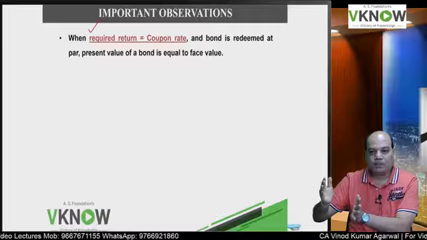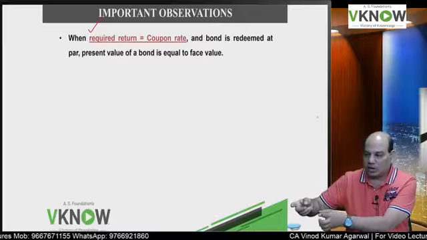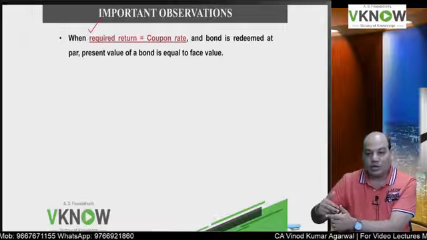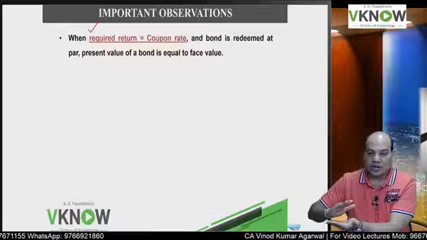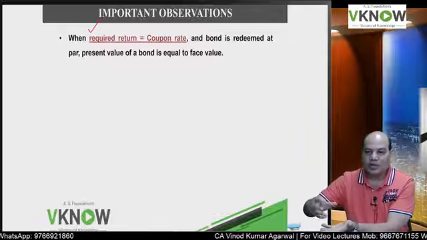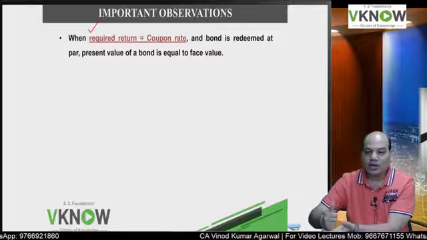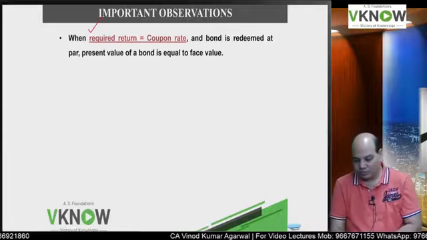Reverse also: if present value is equal to face value, it means the coupon rate and the required return are equal. So in some exam questions they ask the reverse question: the current market price of the bond is equal to face value, coupon rate is 8%. What is the required return? Required return will also be 8%.